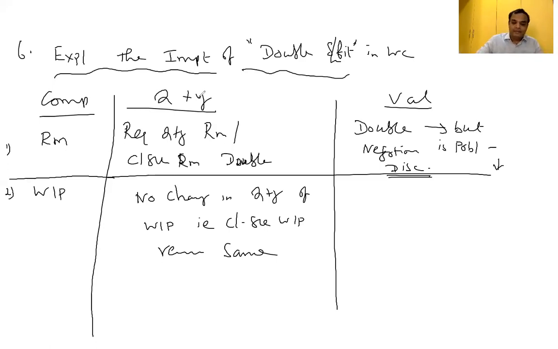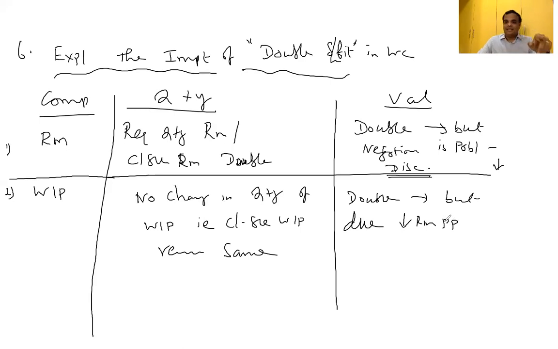Clear? With respect to value, due to the reduction in material cost, since we get a discount on double the normal material, the value is supposed to be double, but it is reduced due to the reduction in raw material purchase price.